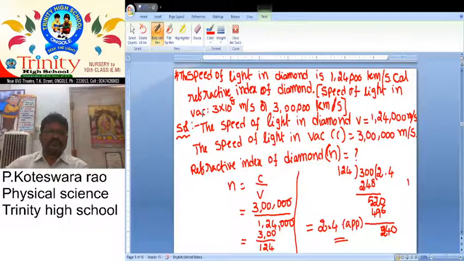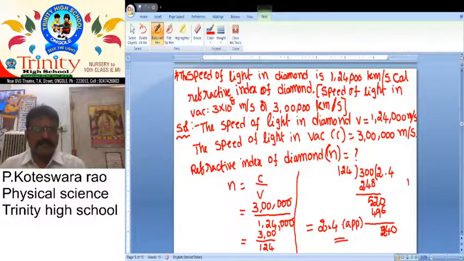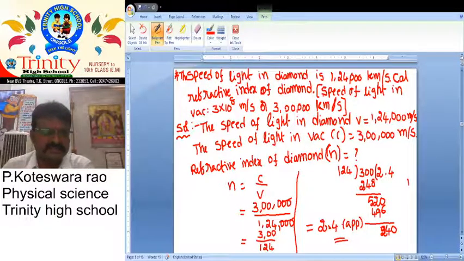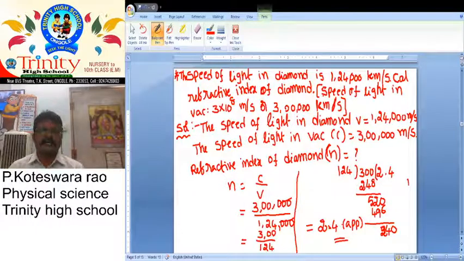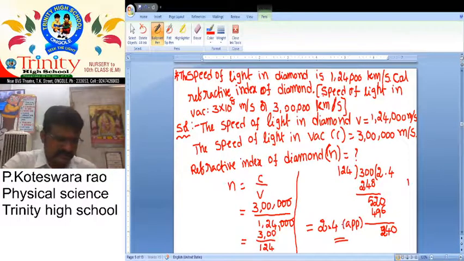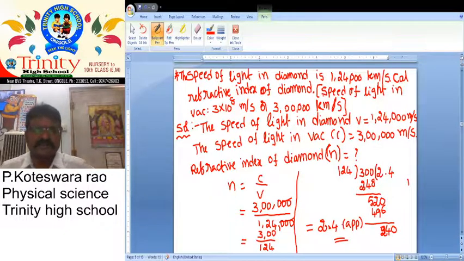So like this we can calculate the refractive index of diamond if the values are given like this. The speed of light in diamond is 1,24,000 km by second. Calculate the refractive index of diamond. Here speed of light is 3 × 10 power 8 meter by second or 3 lakhs kilometer by second.